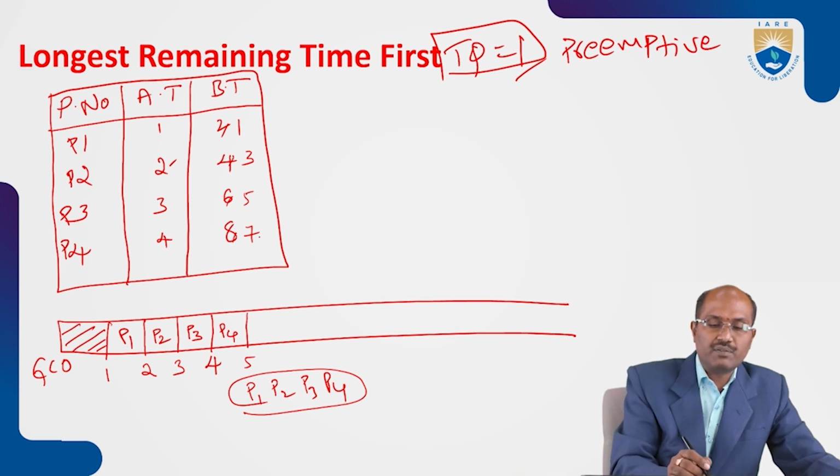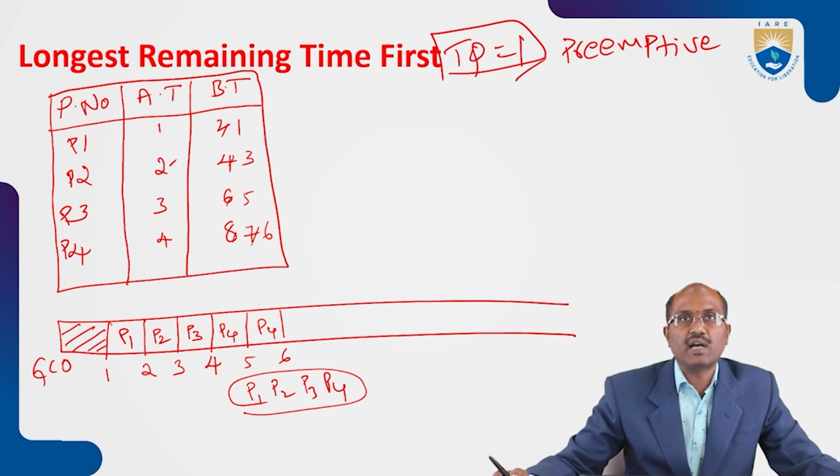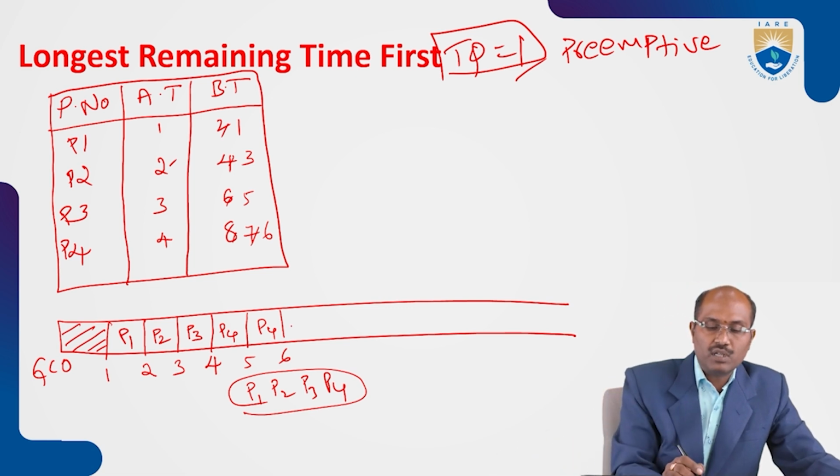P4 has 7 units of time, so P4 gets the chance. It executes 1 unit of time, leaving 6. Again P4 has the longest time, executes 1 unit of time up to 7, leaving 5 units of time.